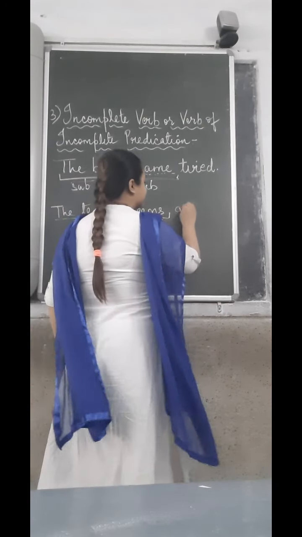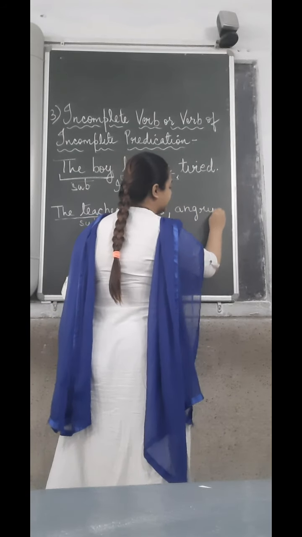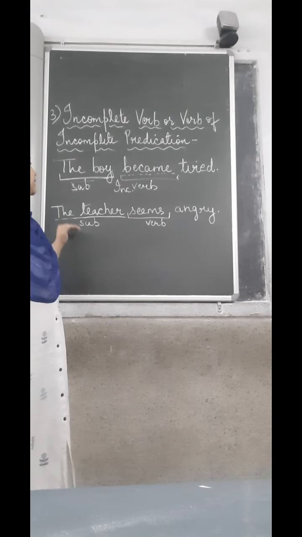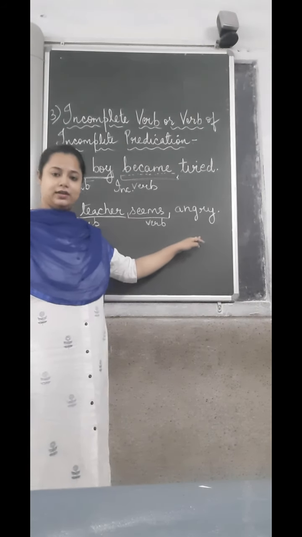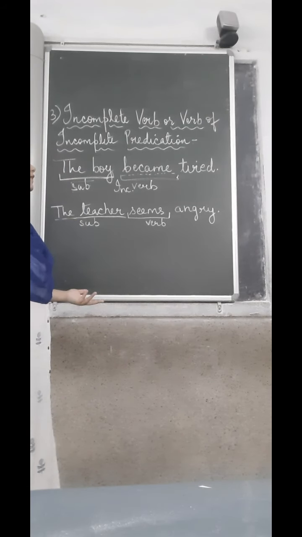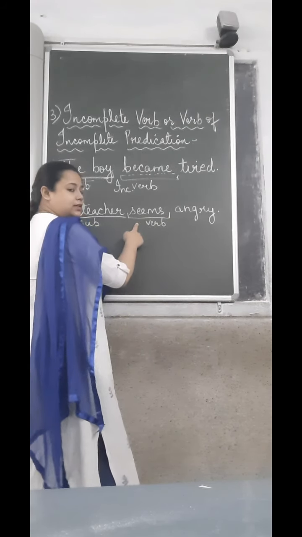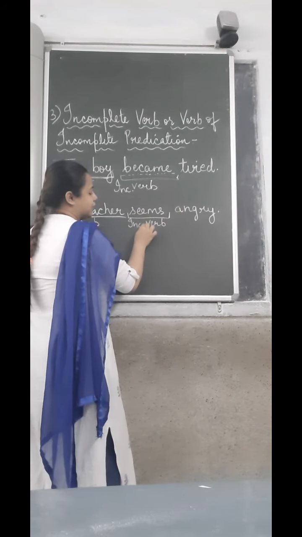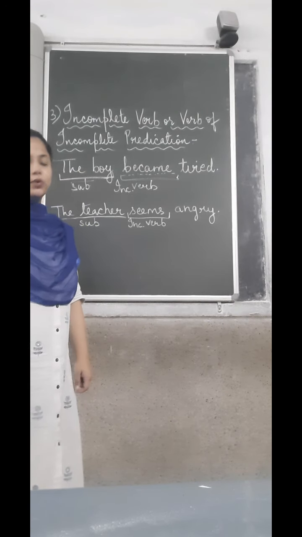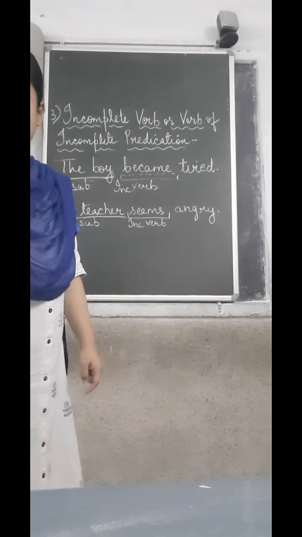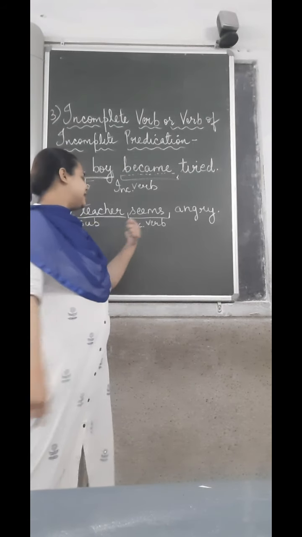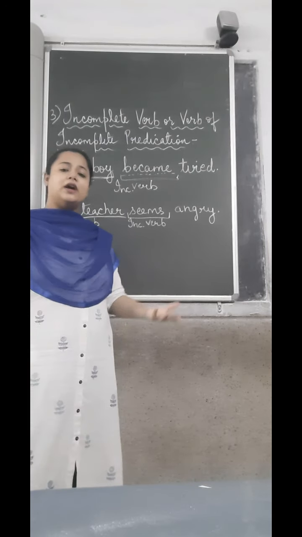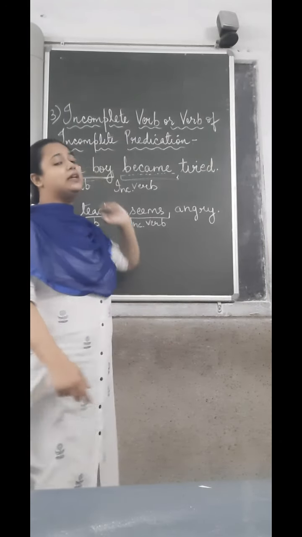So if we write another word over here, for example "angry," now we see that this sentence is complete. The teacher seems angry. Now we understand the meaning of this sentence, and because of this extra word used to complete the meaning, this verb becomes an incomplete verb. So there are certain words, children, like seem, became, grow, appear. These are verbs which fall in the category of incomplete verbs.